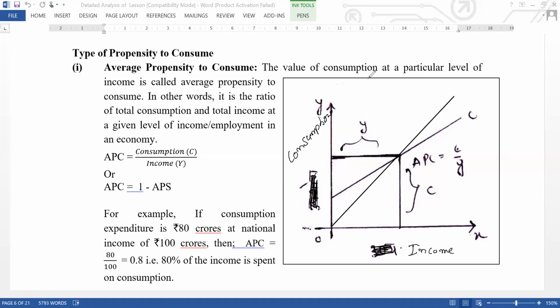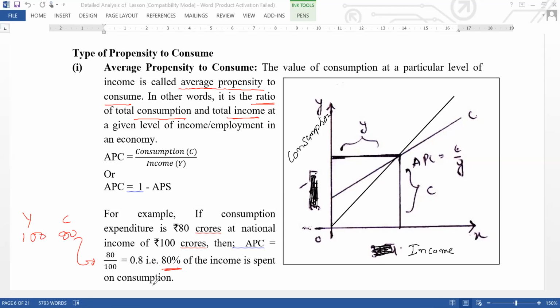Look what I have written here. The value of consumption at a particular level of income is called average propensity to consume. That means at a particular level of income, the ratio of consumption and income is called APC. The APC formula is consumption upon income, and the second formula I told you is APC equals 1 minus APS. Now look at the example. Your income is 100 and you consumed 80. So out of 100 you consumed 80, that means your APC is 80%. So 80% is spent on consumption.